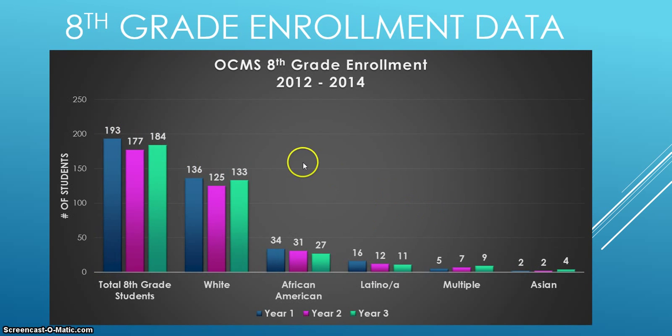So taking a look at our 8th grade enrollment over years 1, 2, and 3, you can see that the enrollment took a slight dip and then increased. And that was the case with our white student population in the 8th grade, whereas our African American student population and our Hispanic population, both of those populations decreased slightly over those 3 years.